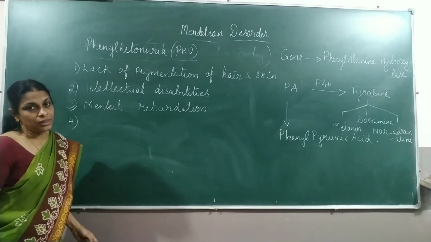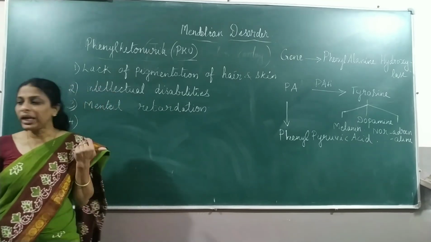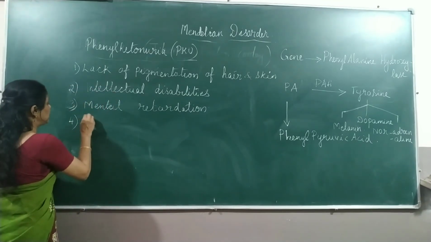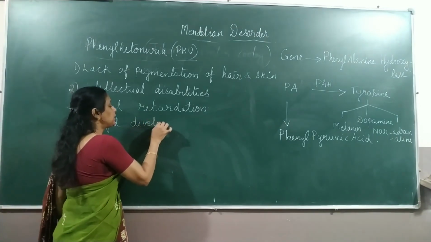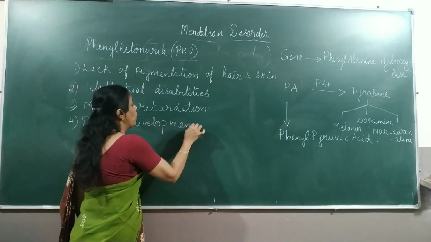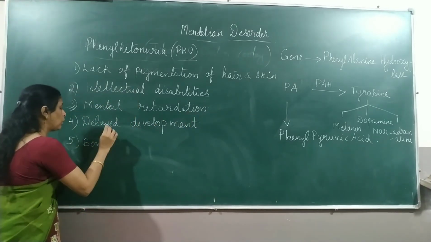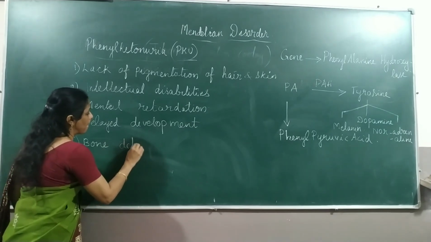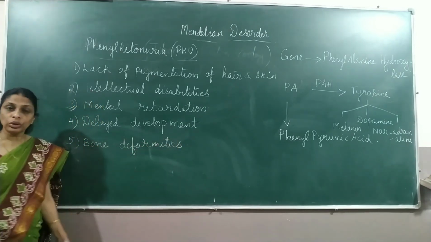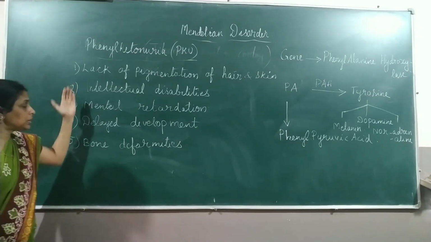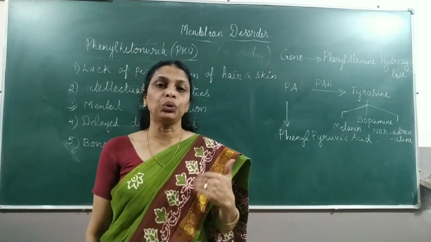Then the fourth one is that overall development will be affected, so delayed development. Then another symptom is bone deformities. There will be some deformities of the bone. Okay, so these are some of the symptoms of the disease phenylketonuria.